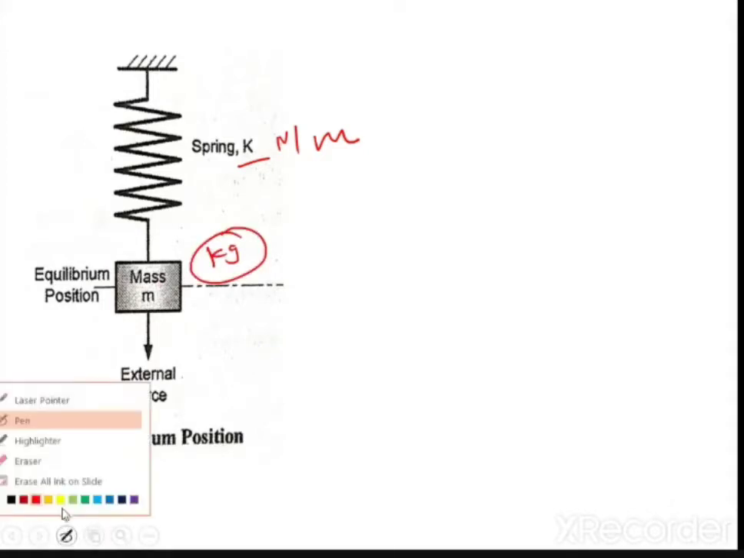Okay, so let us understand. First of all, we'll consider a simple spring mass system. A simple spring mass system is what? There is a spring having a stiffness K. The unit of stiffness is Newton per meter. Always remember. And then having a mass M, with unit kg. Okay. Is it clear? I hope you understand what I'm trying to explain.